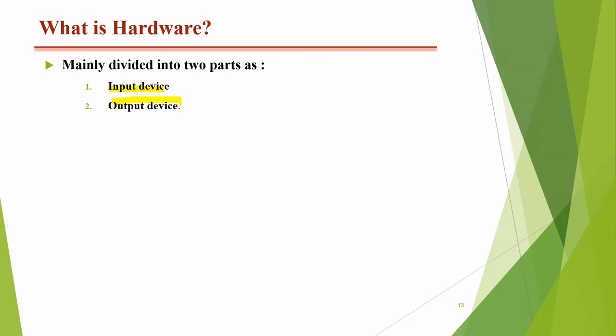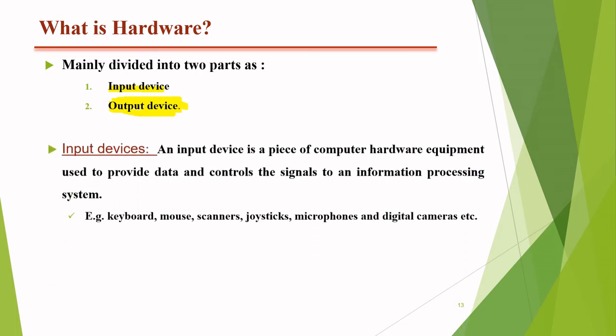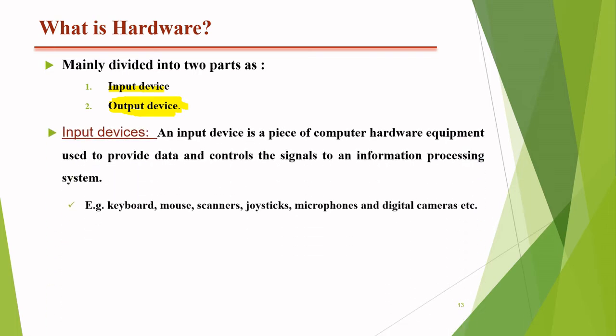What is the meaning of input device? As we already discussed in the previous slide, the main work of an input device is the conversion of the given data into binary format. So we can say that an input device is a piece of computer hardware equipment which is used to provide data and control signals to an information processing system. For example, the keyboard.